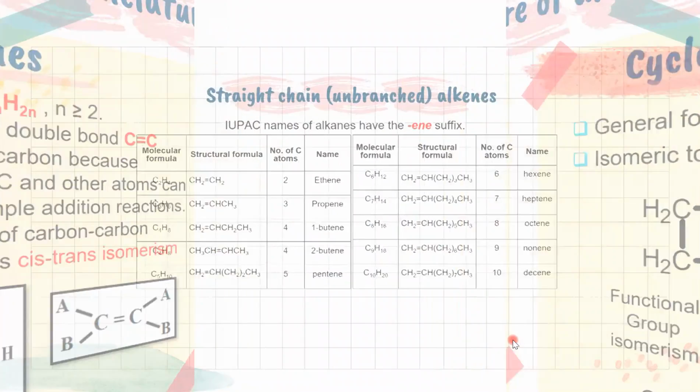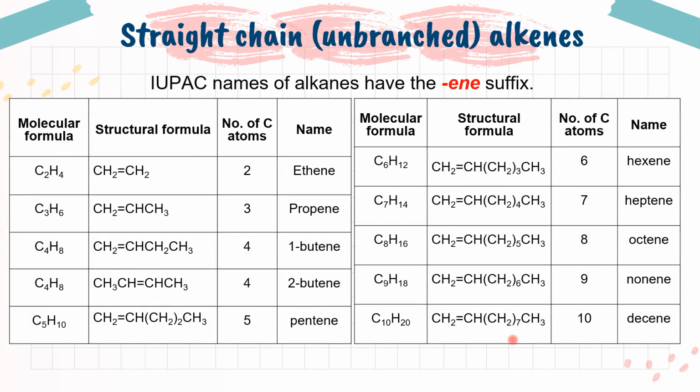Next we take a look at how you can name straight or unbranched alkene. So we start with 2 carbon. So the name is ethene. From the previous lesson, the alkane suffix is A-N-E. So that's why for the alkene name, replace A-N-E with E-N-E, to show the name of the alkene.